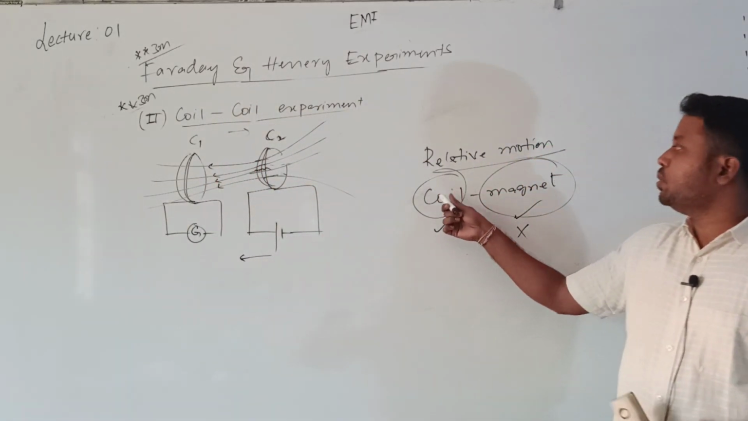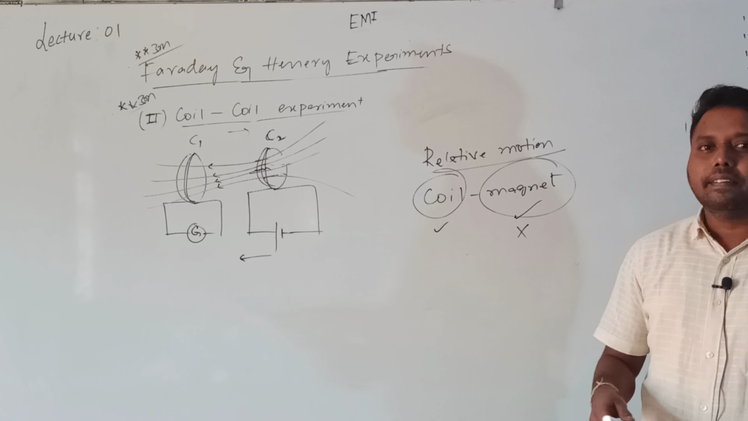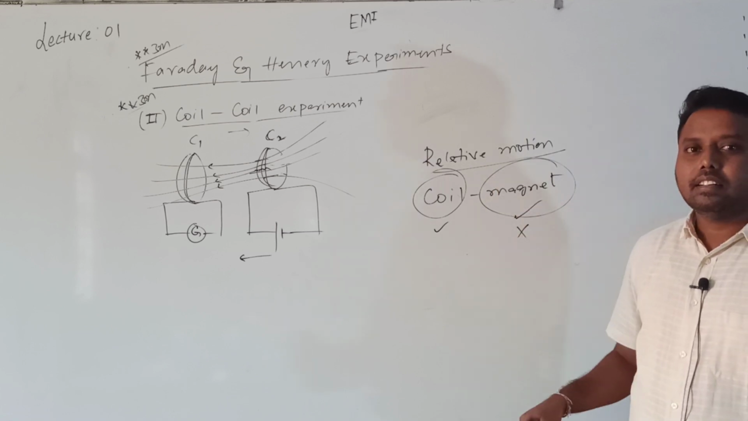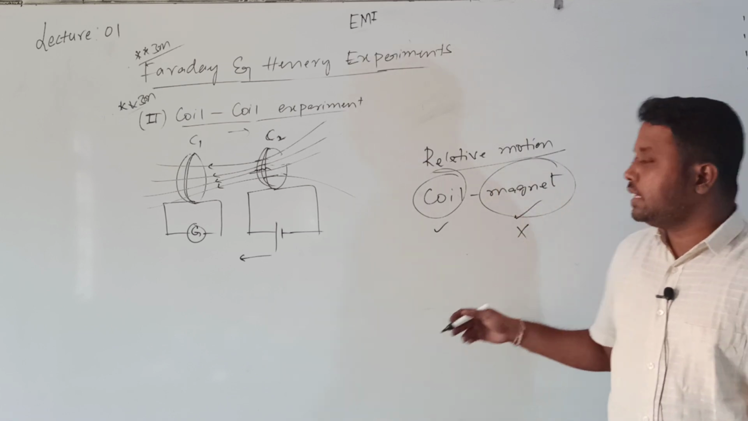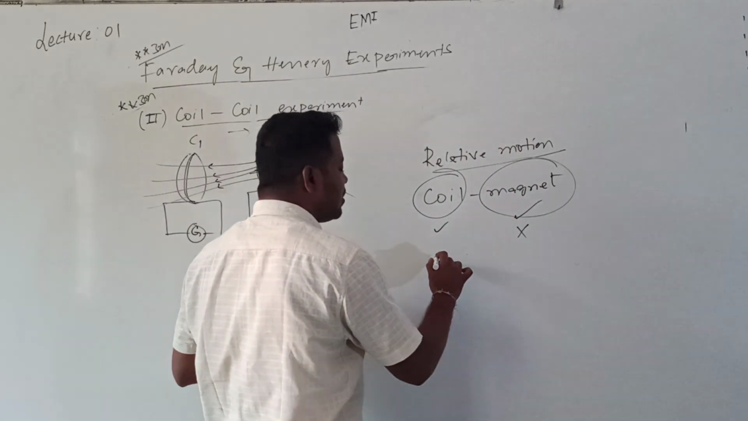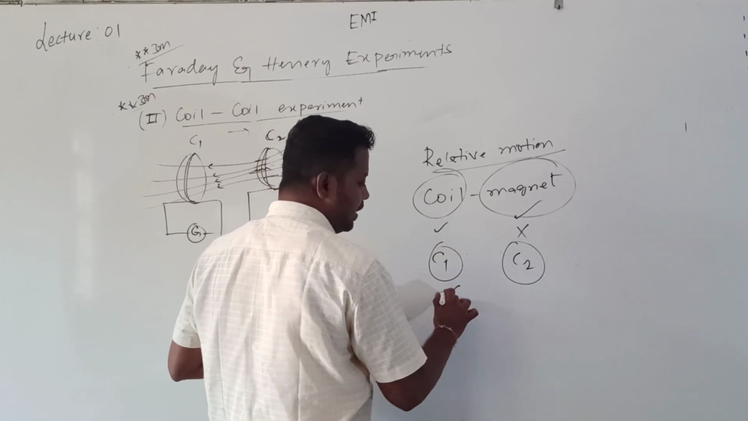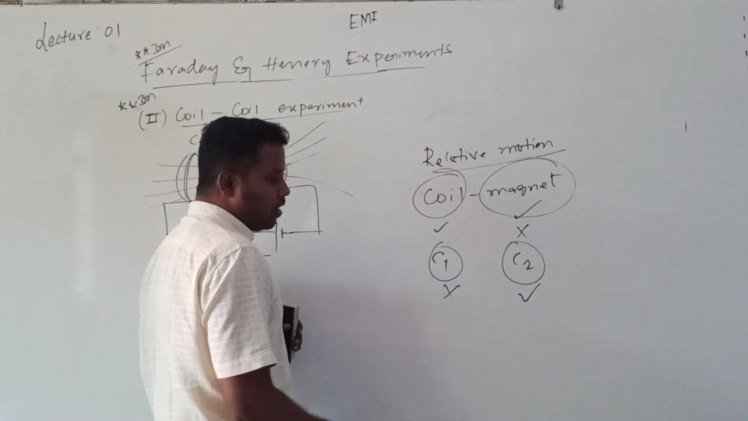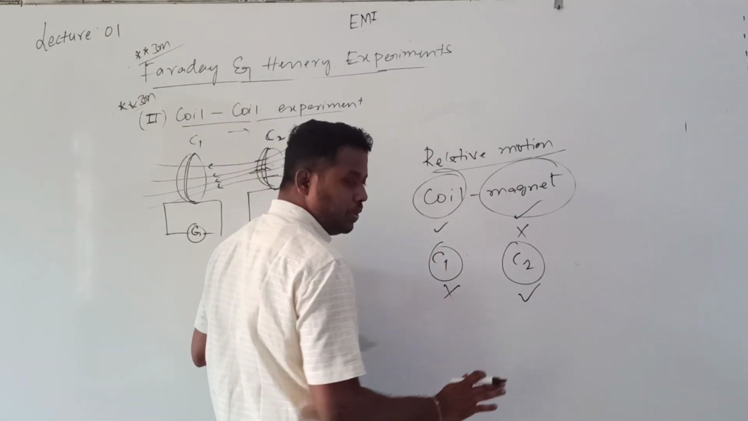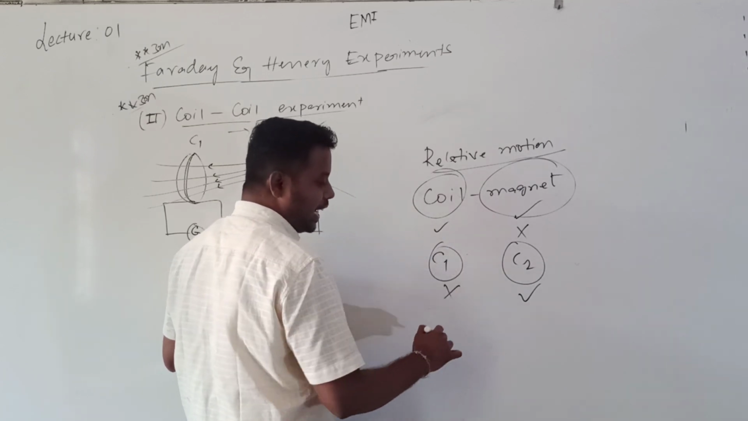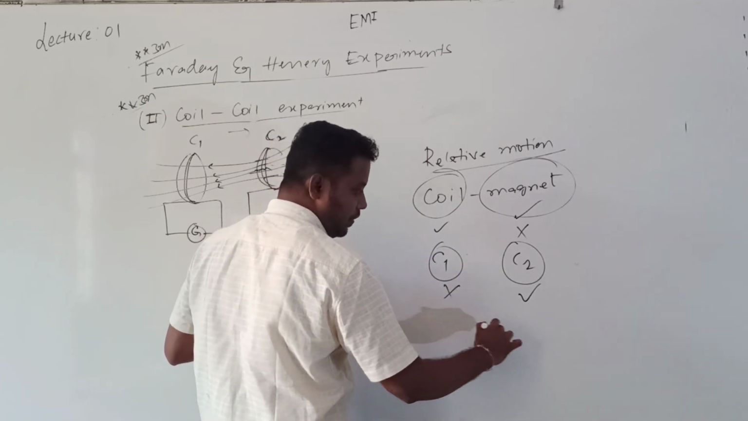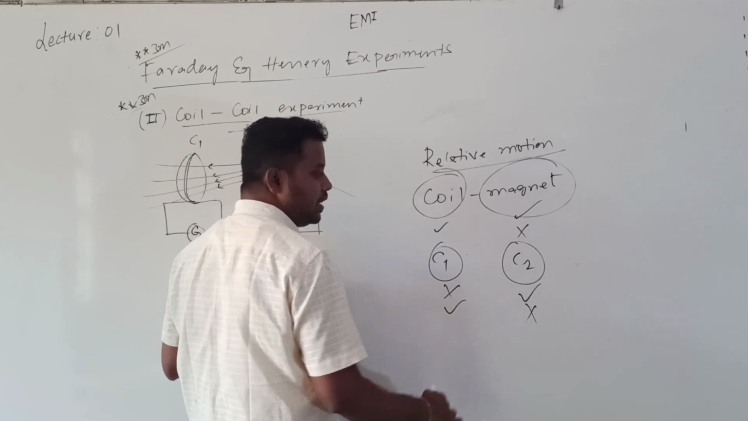Until there is a relative motion between the coil and magnet, there is a current. Understood? Whereas in this experiment, with coils C1 and C2, first time we fixed C1 and moved C2. Cross means fixed, right means moving. Then deflection is there. Second time we fixed C2 and started moving C1.